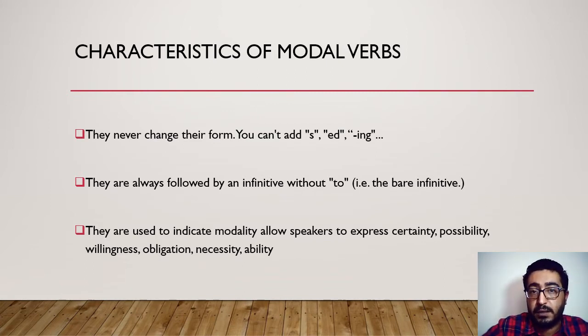So the second thing you need to know is the modal verbs, all of them, they are followed by a bare infinitive, which is the base form of a verb. And thirdly, they indicate certainty, probability, willingness, obligation, necessity, or ability.